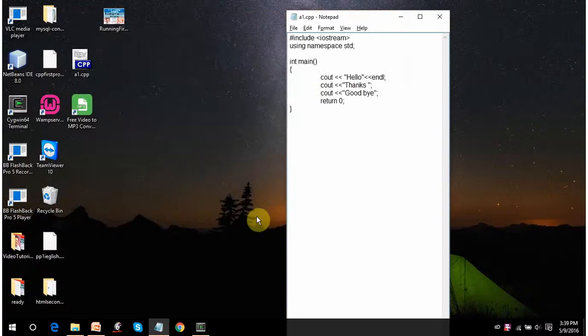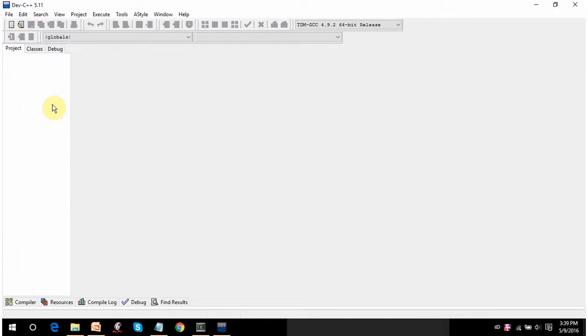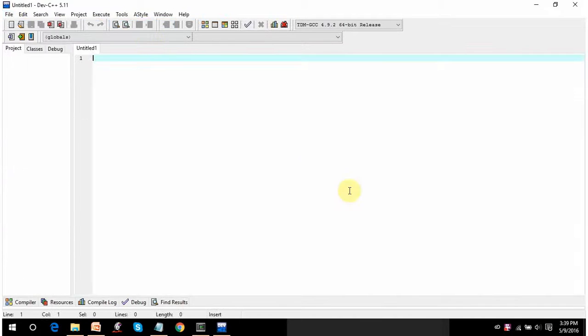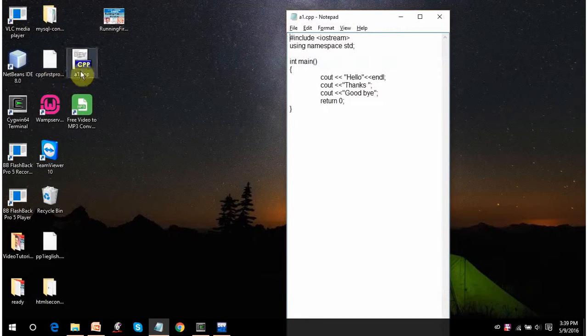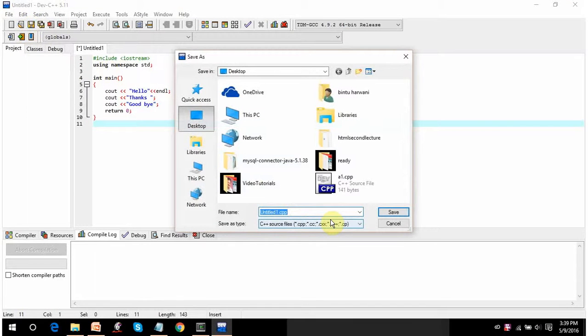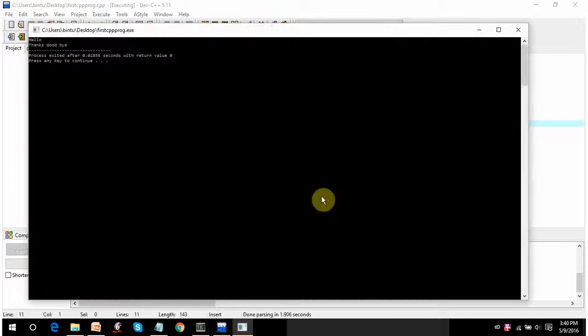Let's run this on one IDE. I'm using the Dev C++ IDE. Dev C++ is one of the finest IDEs that gives you a place to type, compile and run programs in one place. Let's go to new source file, look at this place. I've already written a program here. I'll just copy it. First let's save it. Let's save it by the name, say first.cpp. Save. To run it, click on the compile and run option. Can you see hello, thanks and goodbye on another line? So this program is working perfectly well.